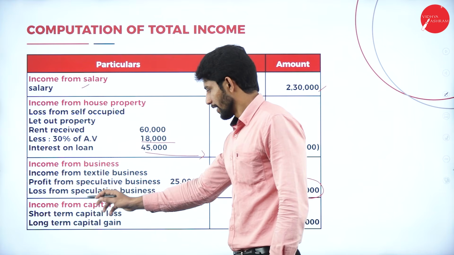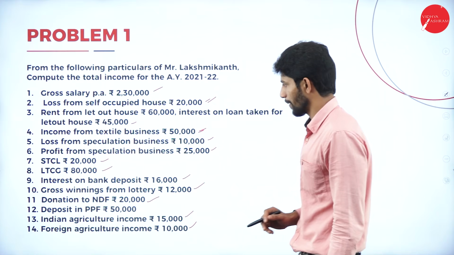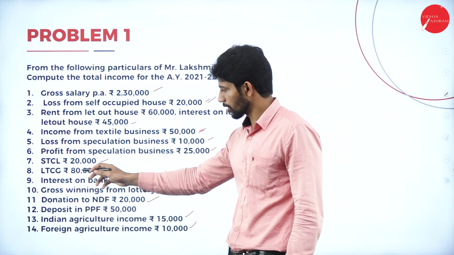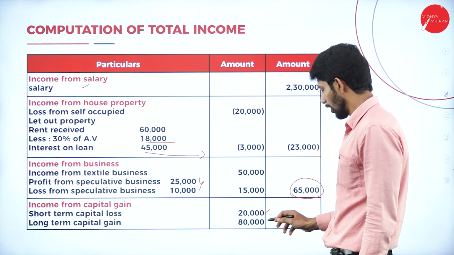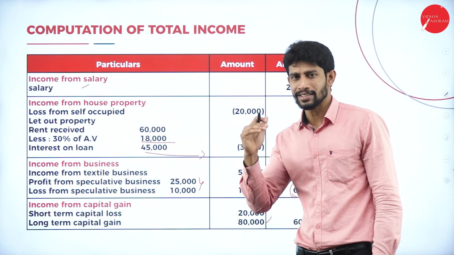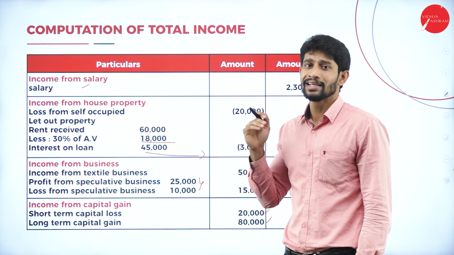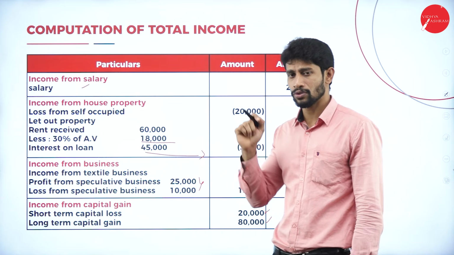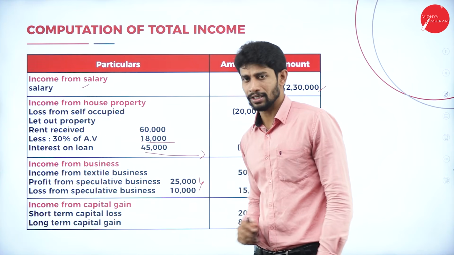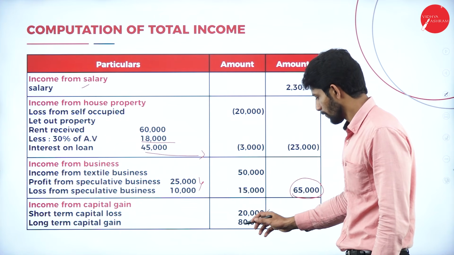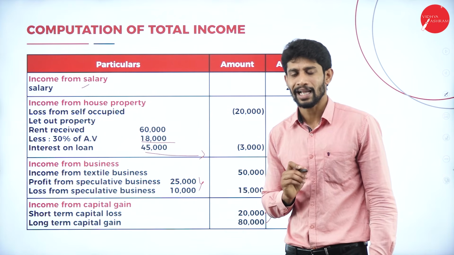Next, moving on, income from capital gain. What is the short-term capital loss? We have 20,000 and long-term capital gain we have 80,000. If there is any loss with respect to capital gain, you can set off the loss with gain. So if there is any long-term capital gain, you can set off the short-term capital loss. Set off this 20,000 from 80,000, you will get balance 60,000. This 60,000 is income from capital gain.